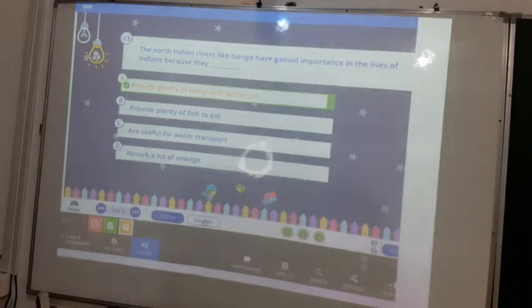Why? Because as we have seen, the Ganga river is flowing from the north till this northeast, and it is getting divided into different tributaries also. So yes, Ganga has a very important place in our lives. Okay, now students, let's go to the new topic.